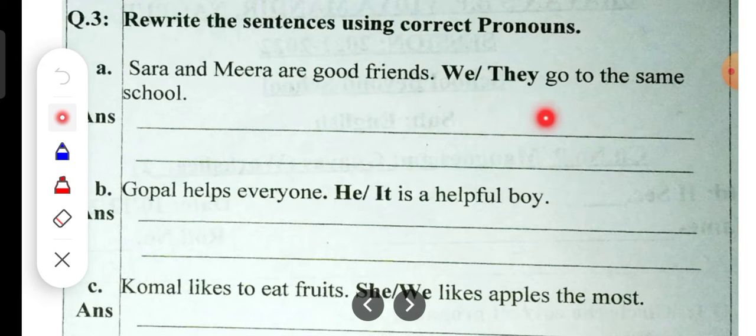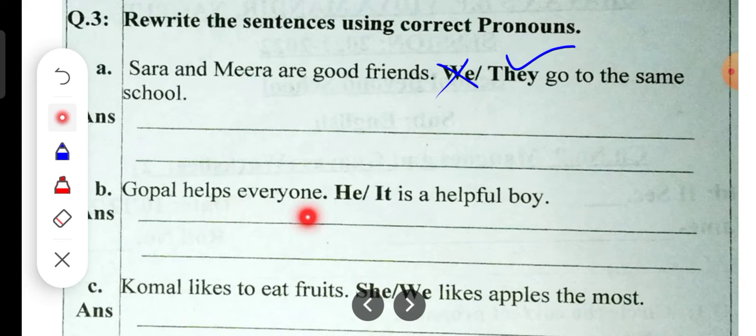We or they go to the same school. Now, we means what? We cannot use the word we. Why? Because the word I should have been there. Sara and I. Had it been written like this, we would have written we. But since I is not there, we will use they. They go to the same school. Okay. So we will combine it and write it over here the same way using they.